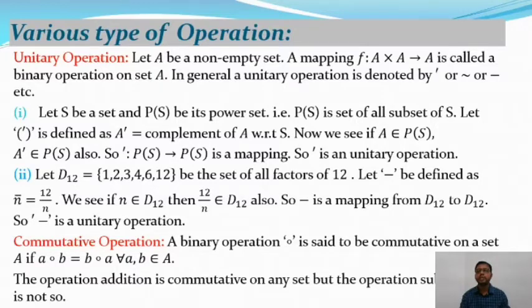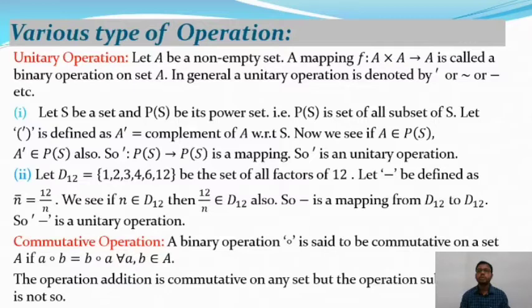For example, say 2, 3 belong to N, where N is the set of natural numbers. So the operation plus, in that case 2 plus 3 is equal to 5, and 5 belongs to N.